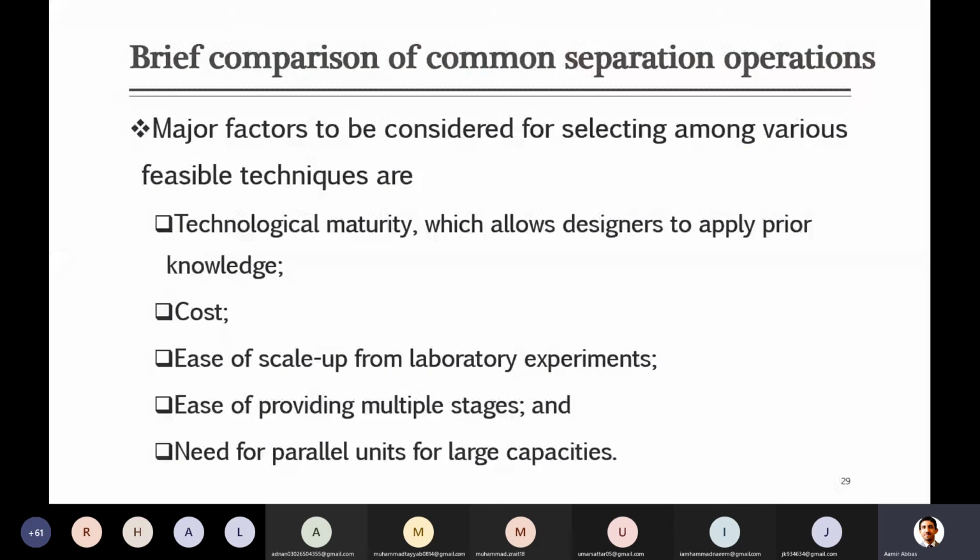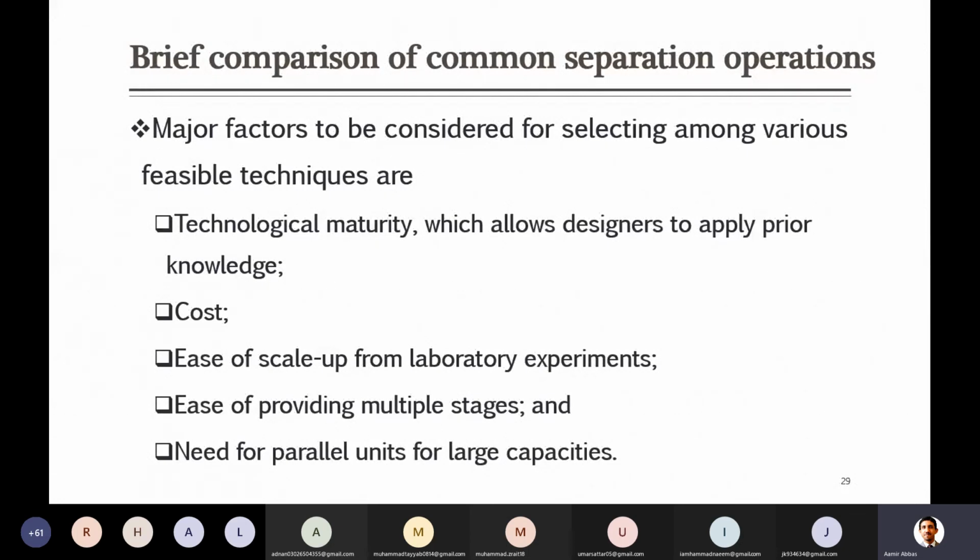So when you have these three options, you have to look at which one is easily available. There are a number of companies which supply distillation columns or liquid extraction equipment. Is there any company or not for a membrane system? You guys are I think studying economics, so you know that when there are a lot of companies the competition will be high and you can get a lower price. If there is only one or two companies, there will be a monopoly, and in that case the price of that technology will go high. So you have to look at all these factors.